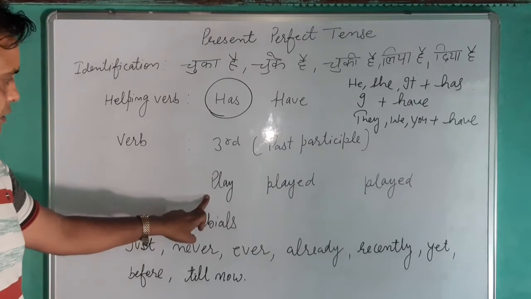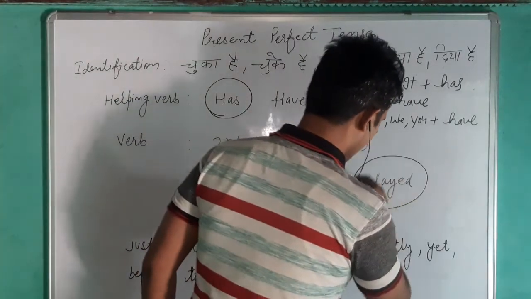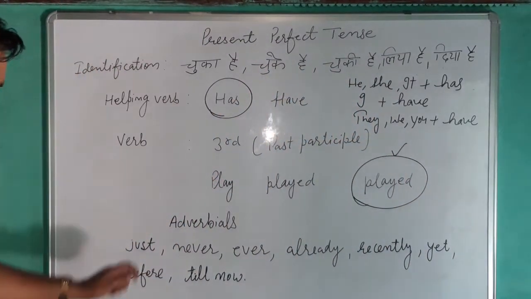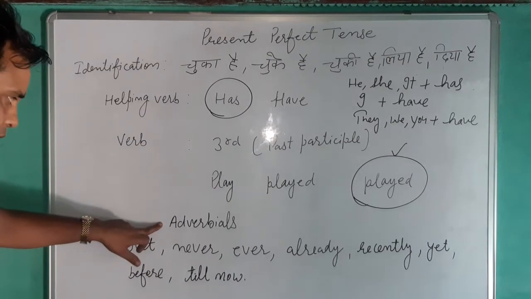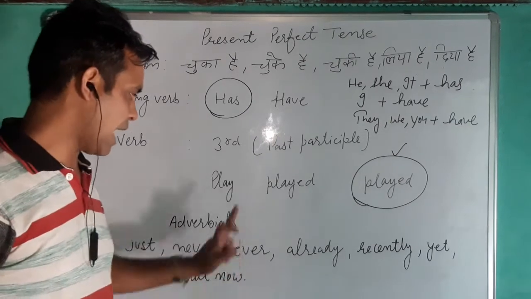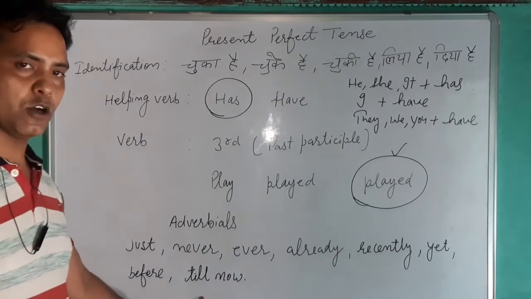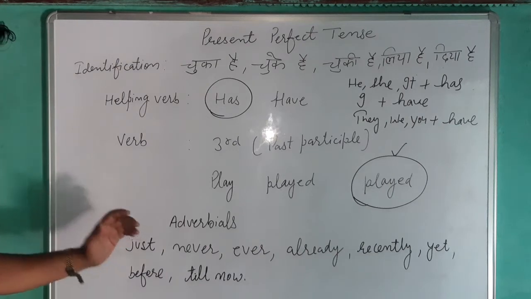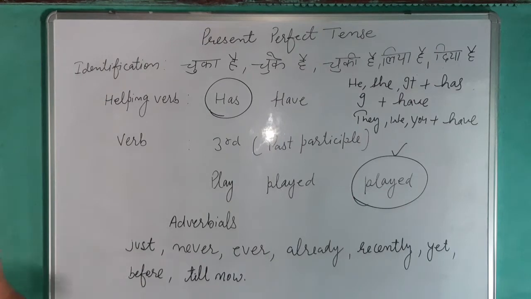An example is given here: play, played, played. So the past participle is used in this tense. Then there are the adverbials: just, never, ever, already, recently, yet, before, till now. For example, I have already taken the tea.